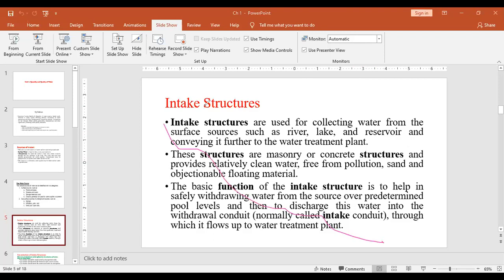You can suppose this is the river, and this is the city situated over here, and for this city you are going to provide water from this particular river. So from the river, where to dip your pipe through which you are going to collect, you need to have some proper construction. This kind of structure you can design, and from that structure you can pick the required quantity of water. Here you can see, different types of structures are required for different types of surface